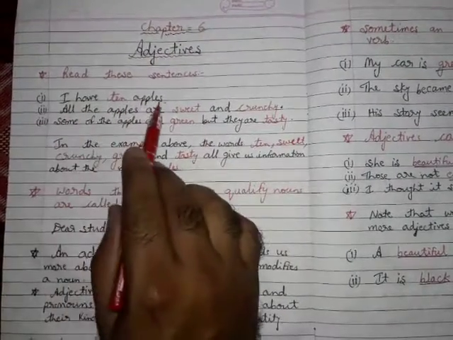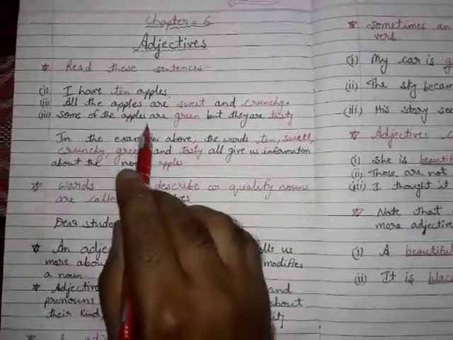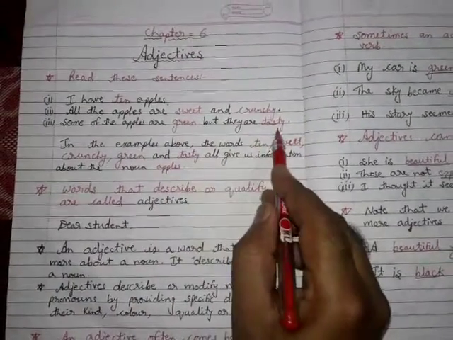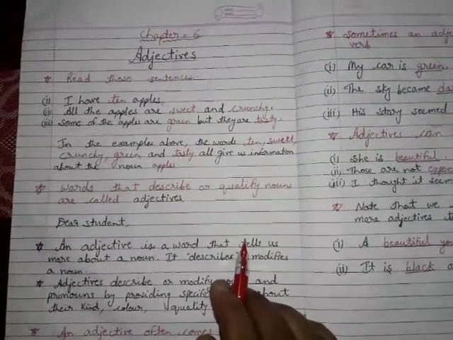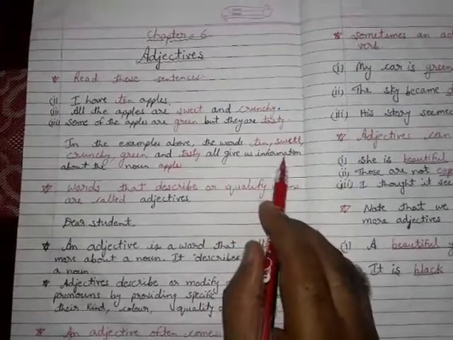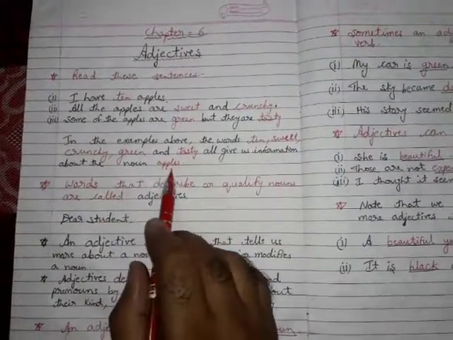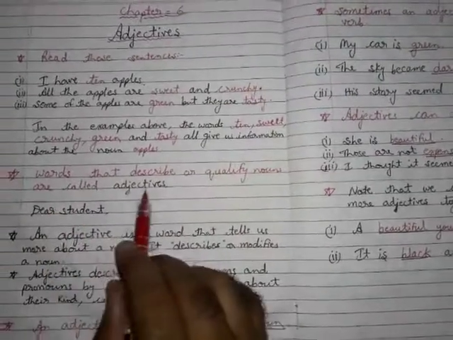I have 10 apples. All the apples are sweet and crunchy. Some of the apples are green, but they are tasty. In the examples above, the words 10, sweet, crunchy, green and tasty all give us information about the noun apples. Words that describe or qualify nouns are called adjectives.